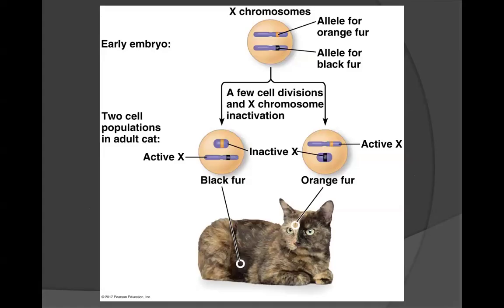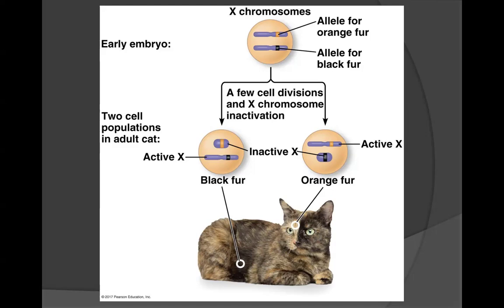This diagram illustrates the concept of X inactivation. In this instance, in the early embryo, we can see that there are two X chromosomes. One carries the parental allele for orange fur and another contains the parental allele for black fur. One would have originated from the mother, whereas the other one would have originated from the father.